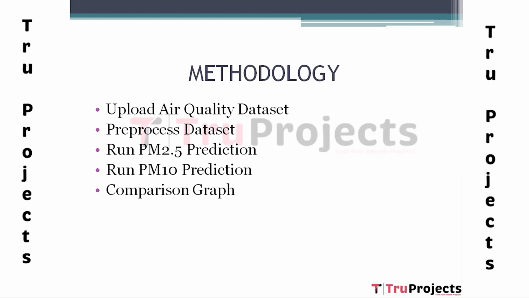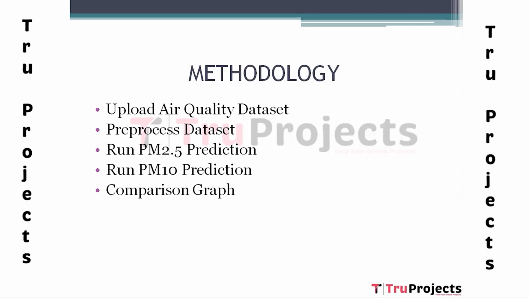Using this module, we will run all four algorithms on the PM2.5 dataset to predict PM2.5 for the next 30 days and then calculate the prediction RMSE error between all the algorithms. Fourth module, run PM10 prediction. Here also we will run all four algorithms using PM10 parameters, predict PM10 for the next 30 days and then calculate the RMSE error rate between all the algorithms.